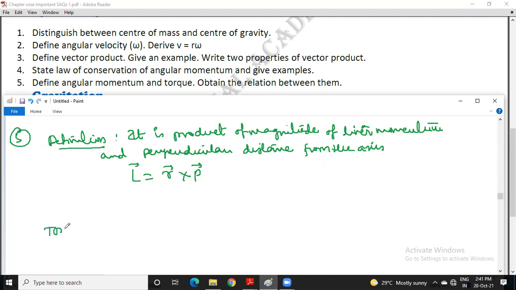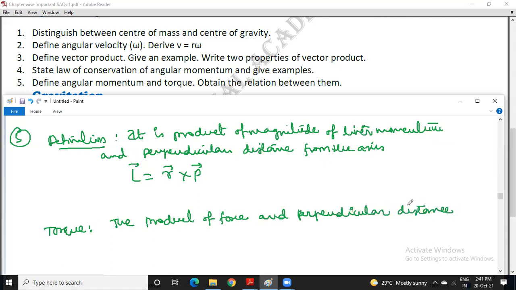Now the definition of torque. So it is the product of force and perpendicular distance of line of action of force from the axis of rotation.